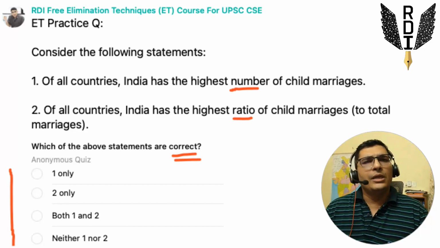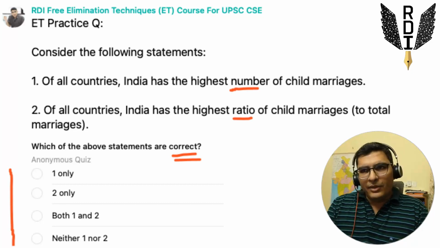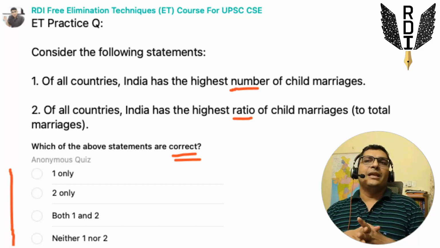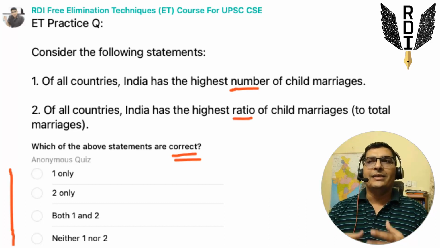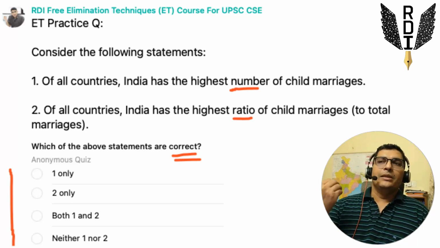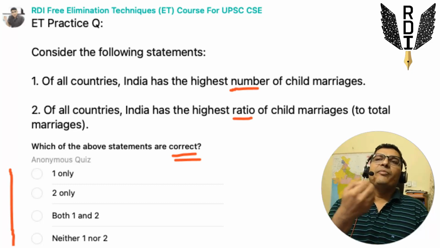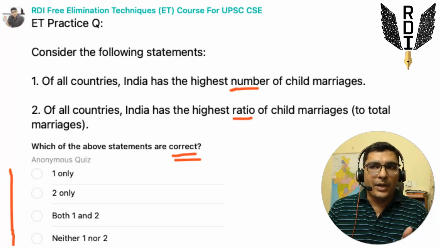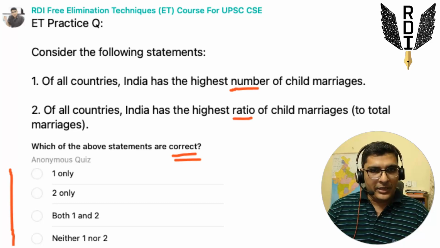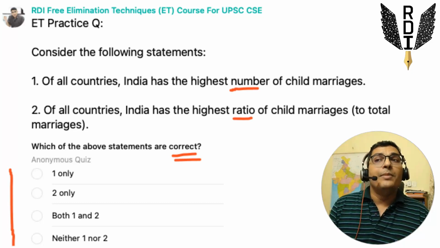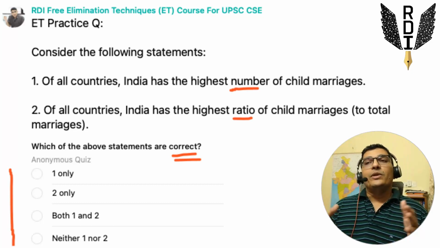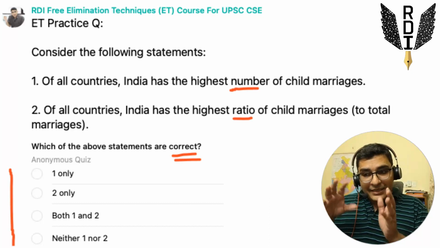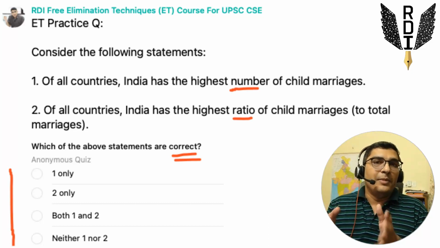Even if we don't know the numbers of other countries or of India, this statement has a higher chance of being correct than incorrect, because India is amongst the largest populated countries, and child marriage is a topic in the news from a negative angle, as we are still having a substantial number of child marriages in the country.